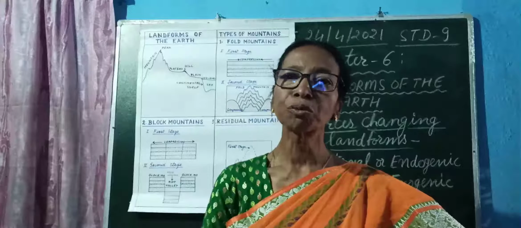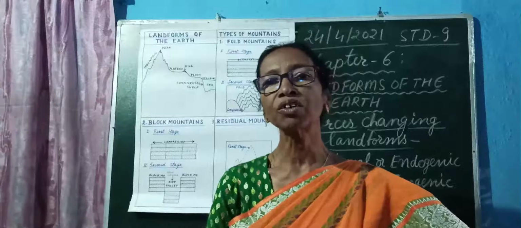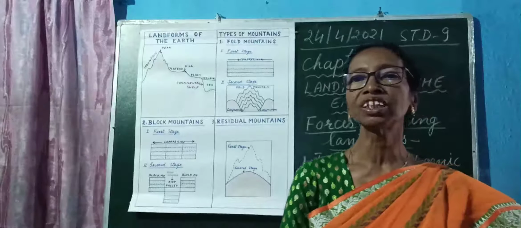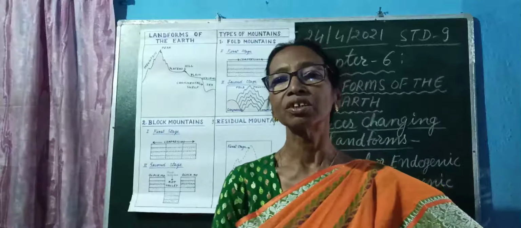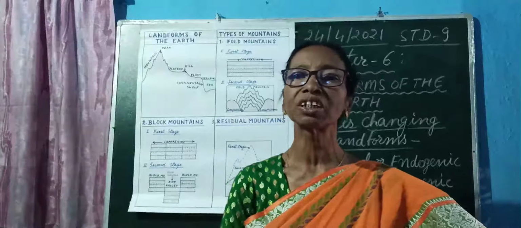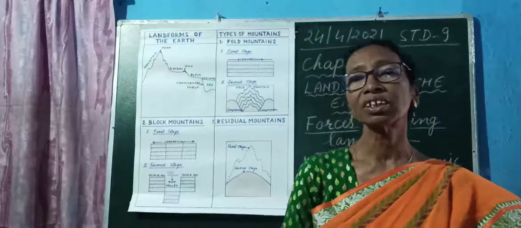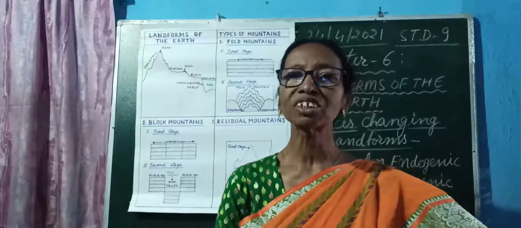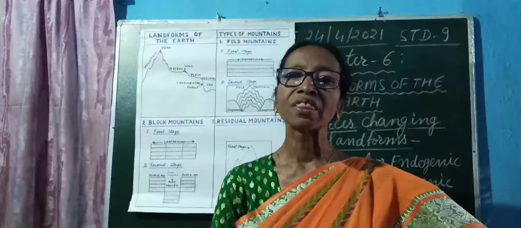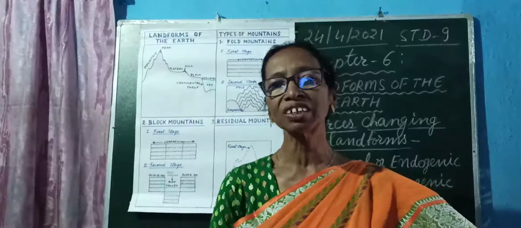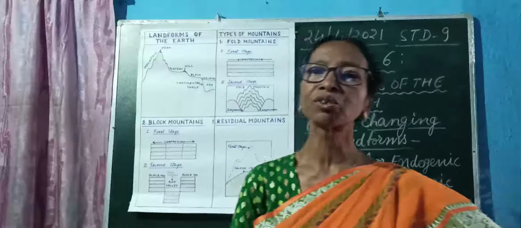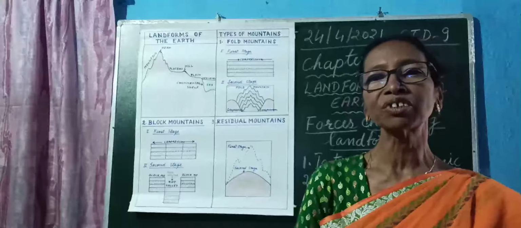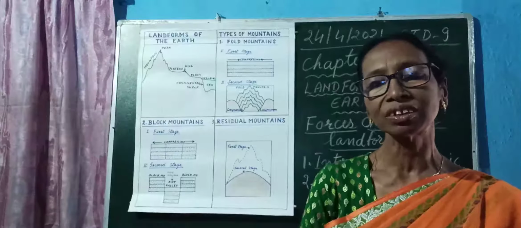These mountains are found all over the world, and they are found in different types. On the basis of their formation in different periods, they are divided into three categories. Some mountains were formed about 320 million years ago. The period is known as the Caledonian period, and many high mountains were formed in that period.